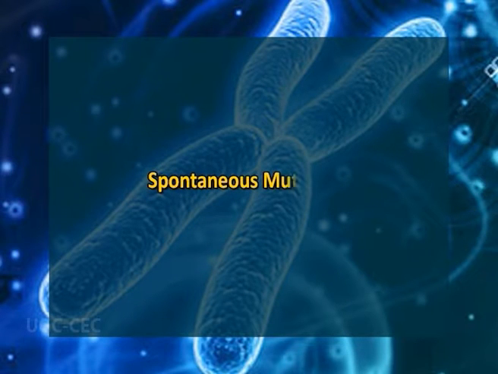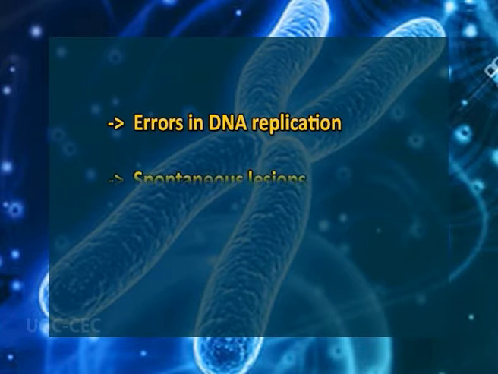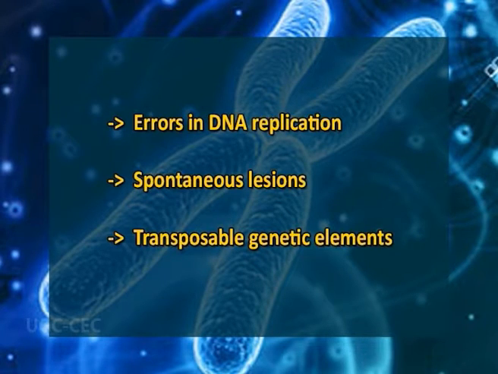Now I am going to discuss spontaneous mutations. Spontaneous mutations arise from a variety of sources, including errors in DNA replication, spontaneous lesions, and transposable genetic elements. The rate of spontaneous mutation varies from species to species and depends on various factors. Spontaneous mutation also depends on the size of gene. A large gene provides a large target and is destined to mutate more frequently.